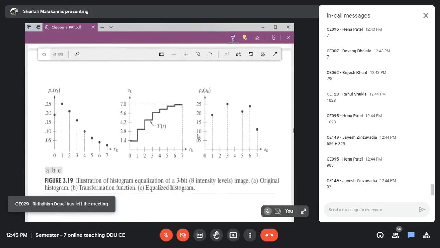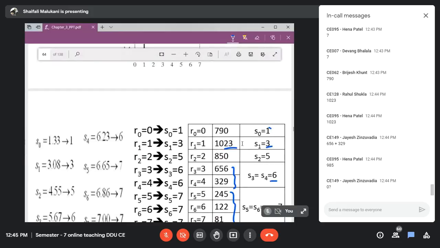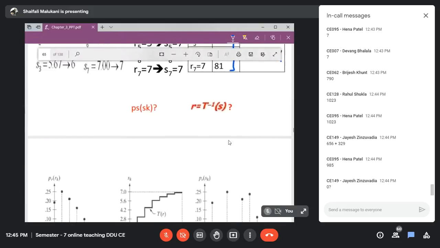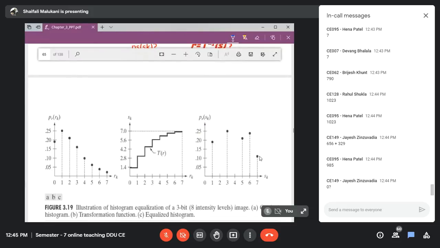And if I plot its histogram, I have the occurrence divided by total number of pixels, and if I plot it, it is going to give me this type of shape. Definitely 2 will never occur, 0 will never occur, 4 will never occur. So they are zeros, and this is how the histogram is obtained. And if you see, earlier the shape was like this. Now the shape is almost like this. You can see, of course, it is compromised.